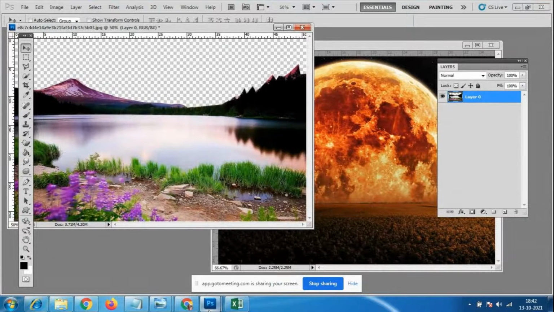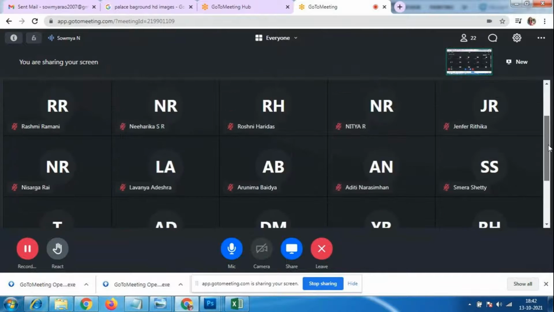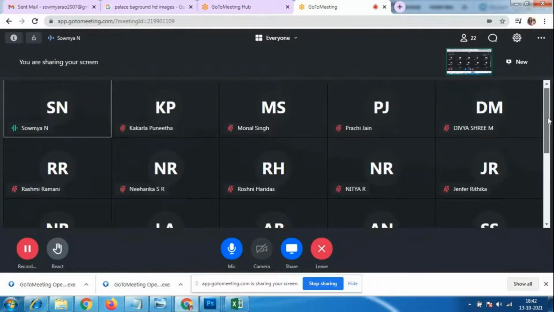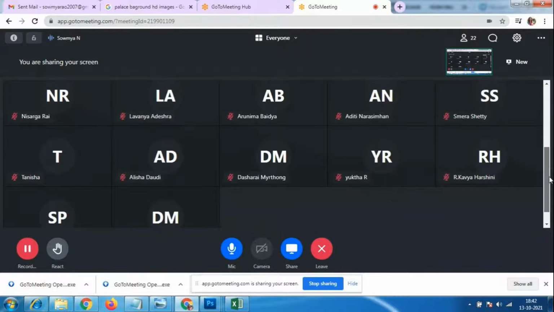Anybody facing any problem still? Are you people facing any problem? Jennifer, Divyashriyam, Monal Singh, anybody having any problem with the login, any issues?